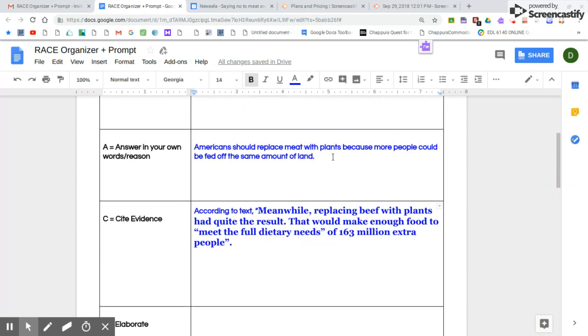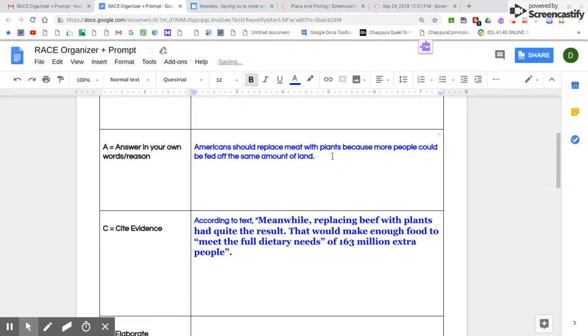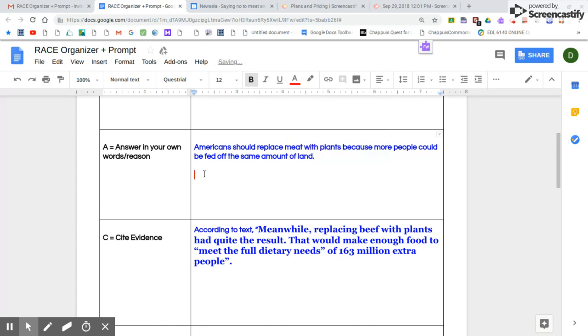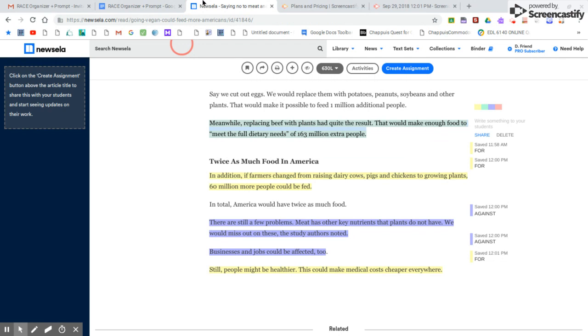So now let's go back for the people that think that we should not replace meat with plants. And we're going to start our sentence with Americans should not replace meat with plants, because, and then we'll go back into our article, and we highlighted the against evidence in blue.